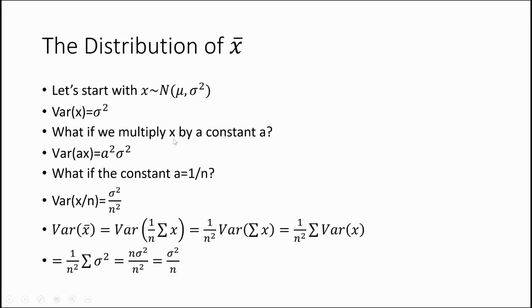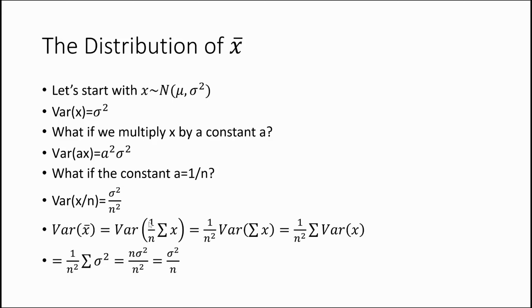Well, what if we multiply x by a constant a? Now remember, a constant doesn't change, right? It's just one value. It's either 2, 3, 4, what have you. If we multiply our random variable x by a, then the new variance is going to be a squared times the variance of x, which is sigma squared. Well, what if we let a be equal to 1 over n, with n being the sample size? Then our variance is going to be sigma squared divided by n squared. Hopefully you see where we're going with this, right?